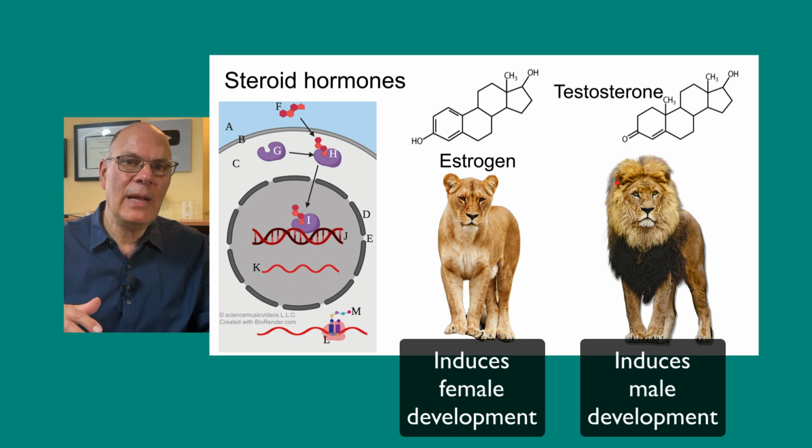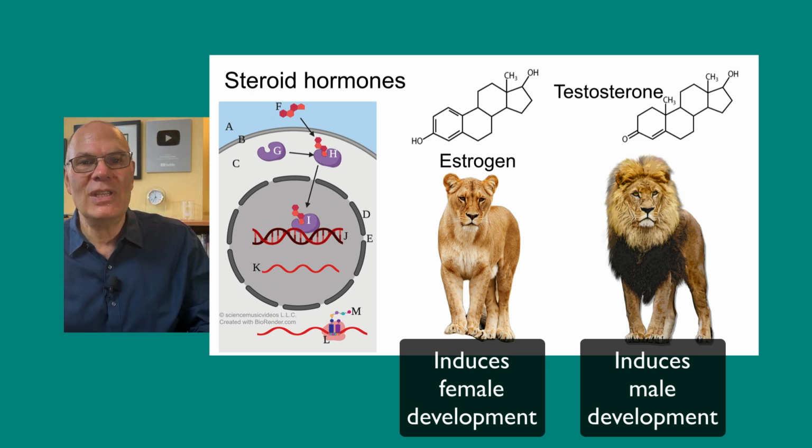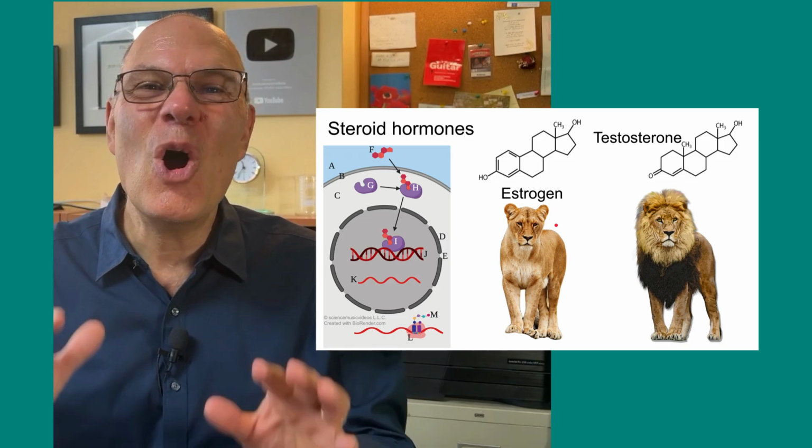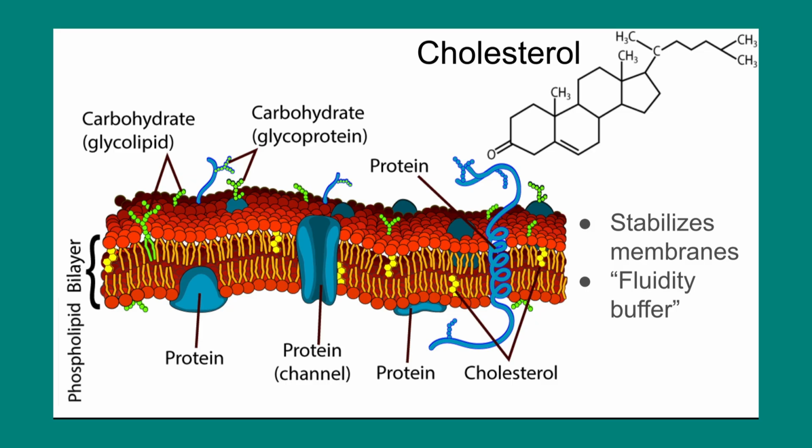It happens early in embryonic development, and then it happens again during puberty. Notice that it's only the difference between these functional groups over here, a hydroxyl group over here and a carbonyl group over here, that determines whether the organism becomes masculinized or feminized. Biology, always so amazing.